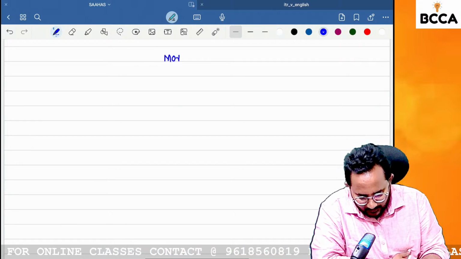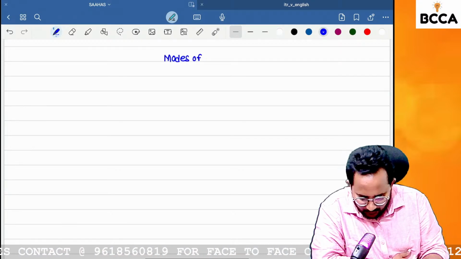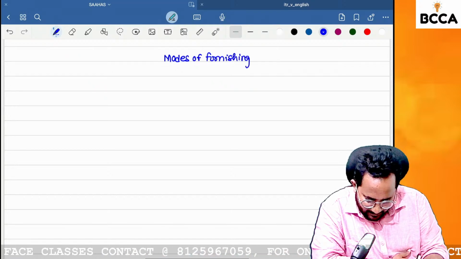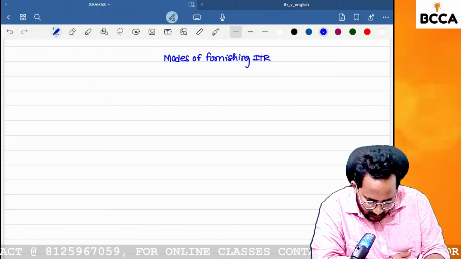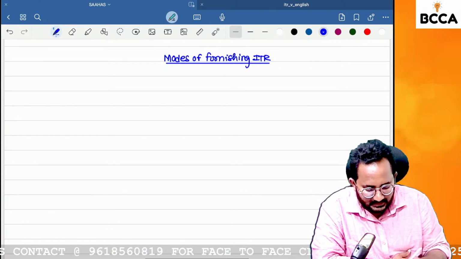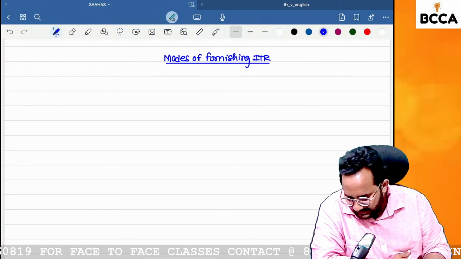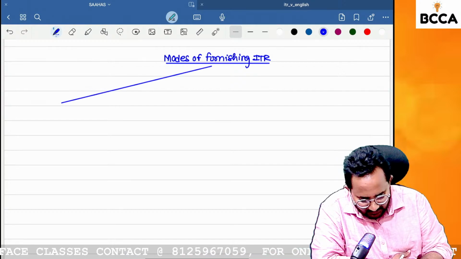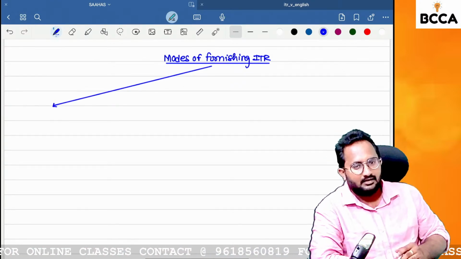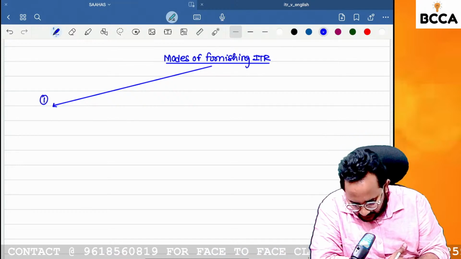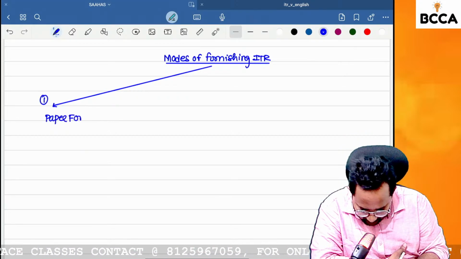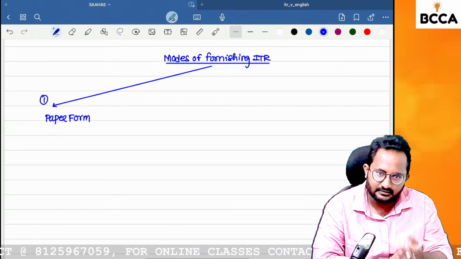Modes of furnishing ITR. What is the mode of furnishing the ITR? How many modes are available? I will tell you. First one, paper form.